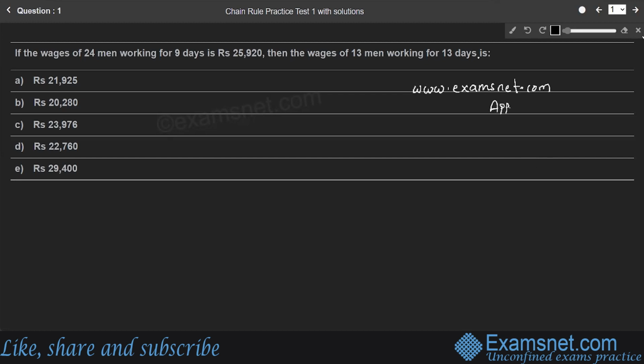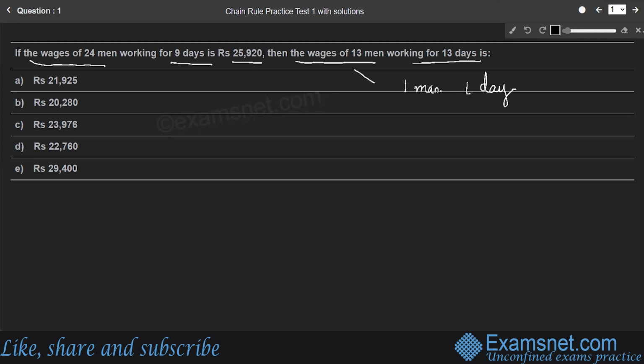So let's begin with question number 1. If the wages of 24 men working for 9 days is 25,920 rupees, then the wages of 13 men working for 13 days is? So here, let us consider the wage of one man for 1 day, right? So one man in 1 day, how much he earns, that we need to consider first.